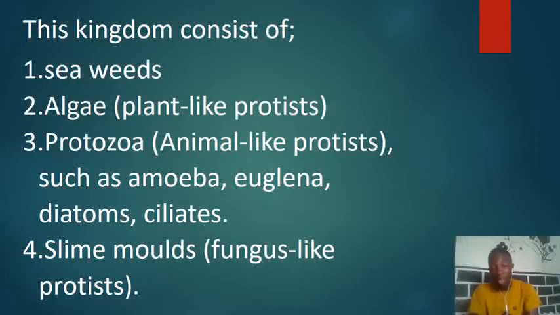Then the third one we're going to look at is the protozoa, and these ones are the animal-like protists. Examples, we'll be looking at amoeba, euglena, diatoms, and ciliates. So these are some of the protozoa we are going to talk about under the kingdom Protista. Now the last group we are going to look at is the slime molds, and these ones are the fungus-like protists, because they have some features that are similar to that of the fungi. So let's note down. You must note also that protists are organisms in the kingdom Protista. So take note of this.